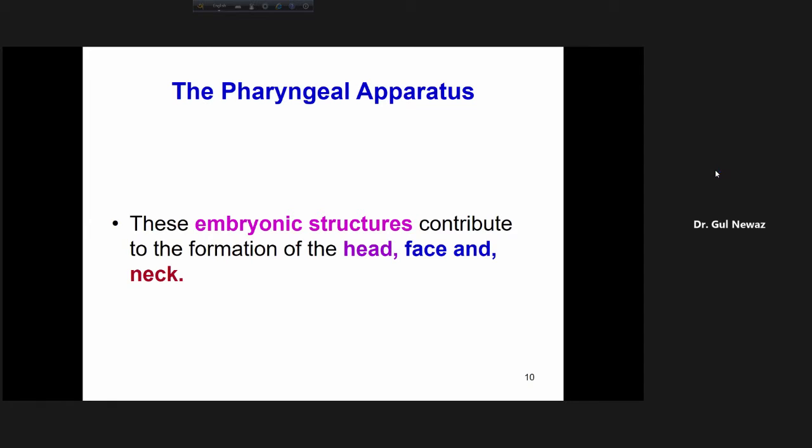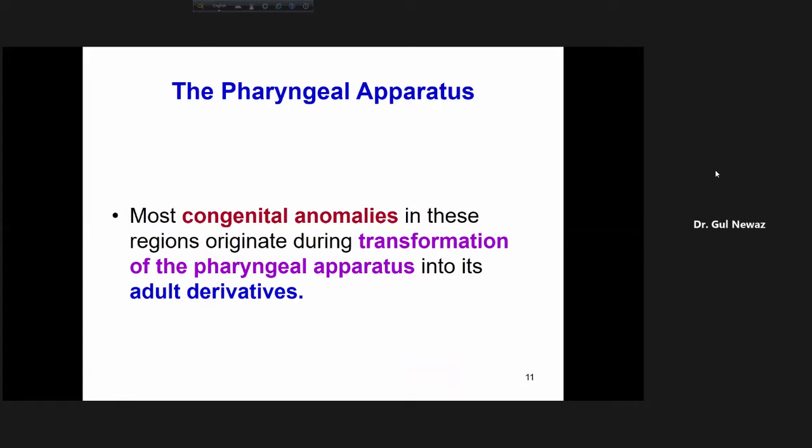So the pharyngeal apparatus, these embryonic structures, the pharyngeal arches, pouches, and clefts, contribute to the formation of the head, face, and neck region of the embryo. And most of the congenital anomalies in these regions originate during the transformation of the pharyngeal apparatus into its adult form.